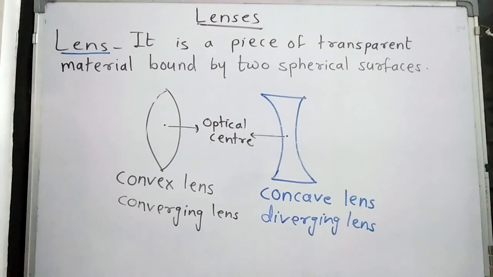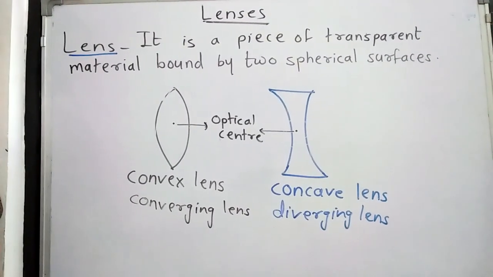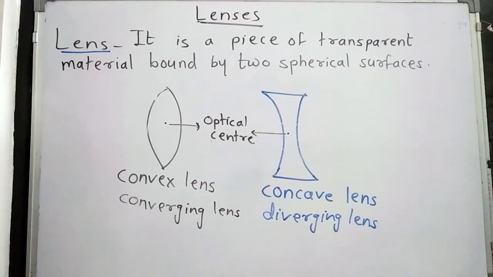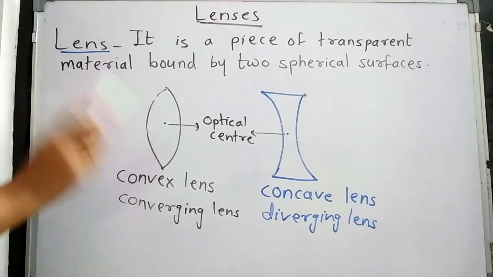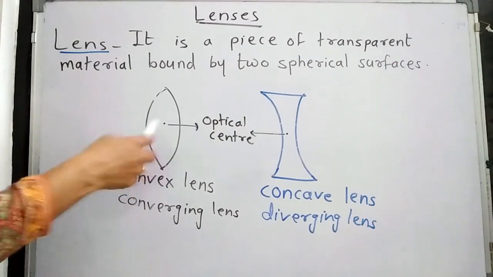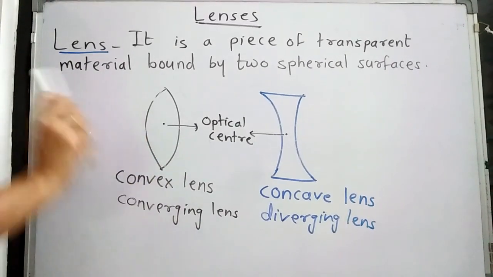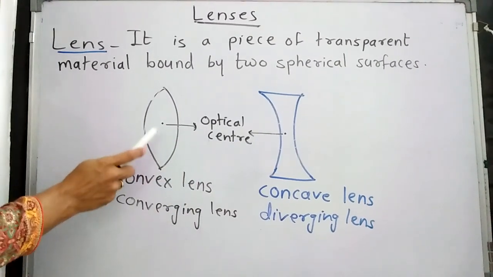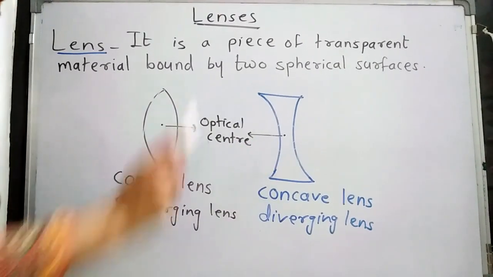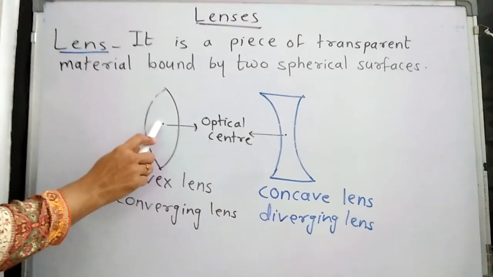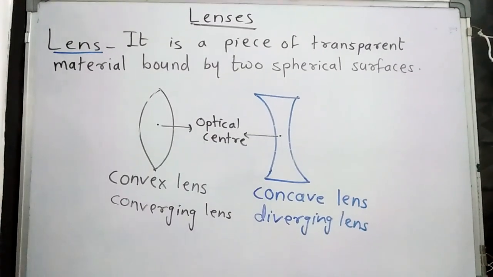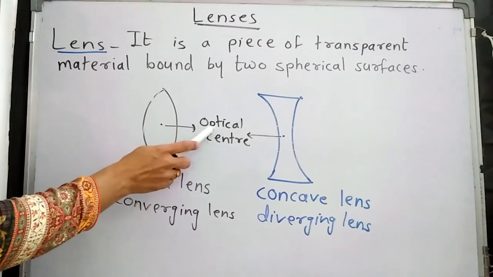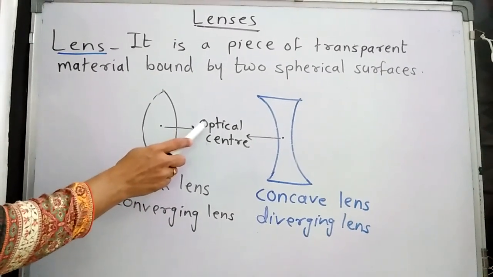And all concepts like focus, focal length, radius, principal axis are similar to the mirror. Only the middle point of a mirror is called the pole. Here the middle point of the lens is not called the pole, it is called the optical center. Whether it is a convex lens or a concave lens, the exact middle point which lies on the principal axis is called the optical center and denoted by O.